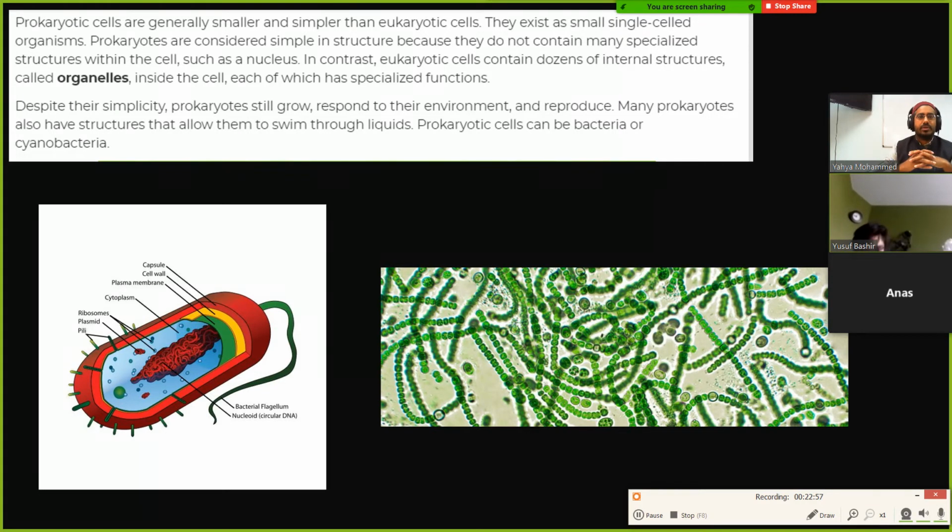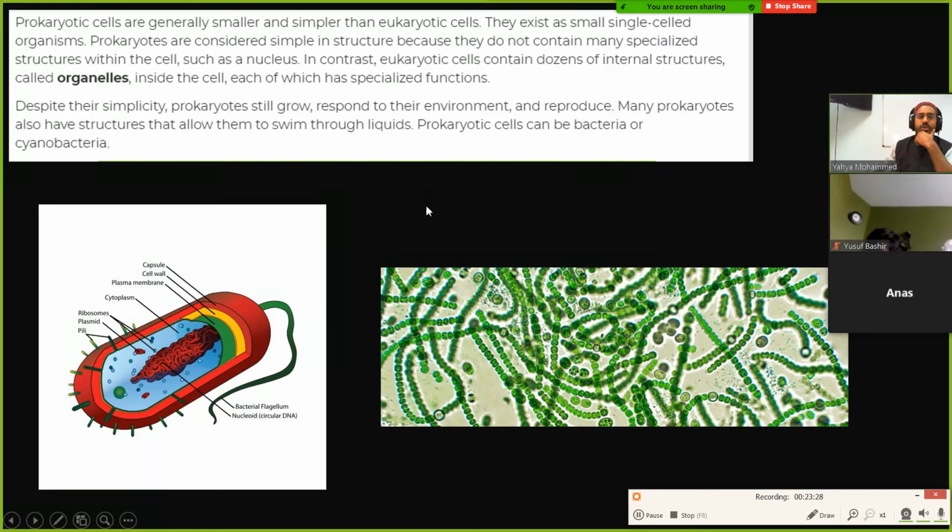So prokaryotes still respond to the environment and reproduce. We call them simple, but compared to anything that a human being can make, even the simplest bacteria is incredibly complex. It's almost like a tiny microscopic robot that goes around and can sense the environment, figure out where food is, and if it figures out there are more food chemicals coming from this way, it can swim towards it, all kinds of things like that.